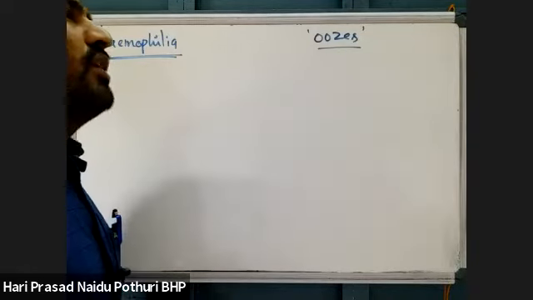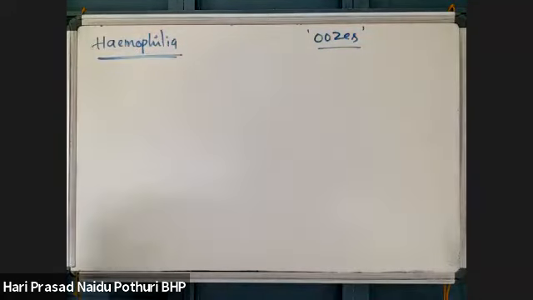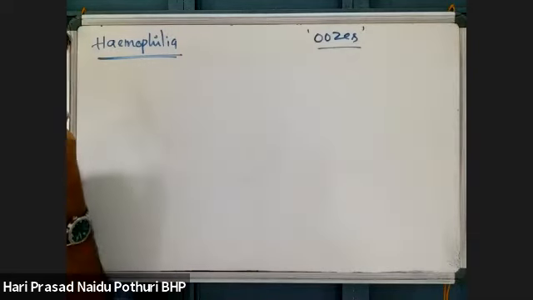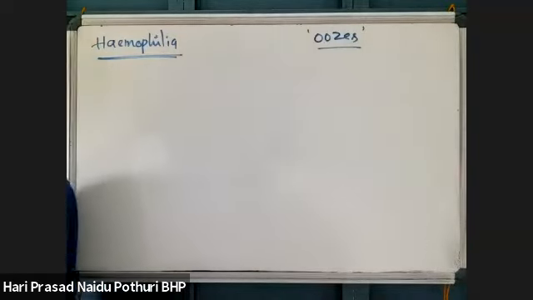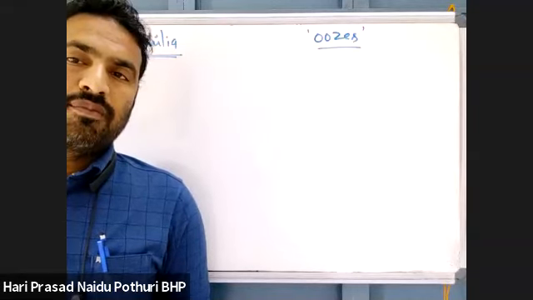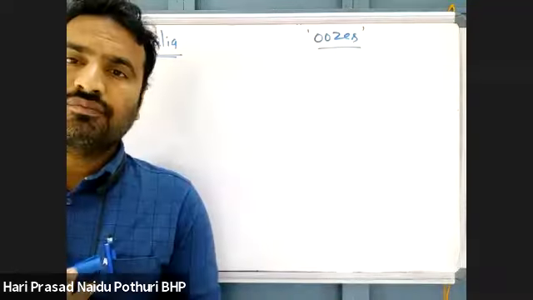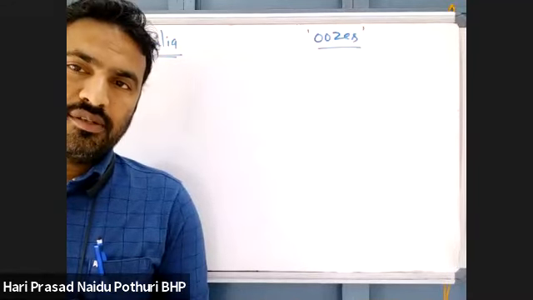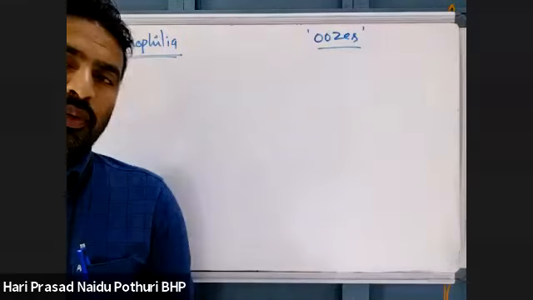Next, hemophilia was first discovered in Queen Victoria's family. It is also called royal disease, as it is very common in the royal families in Europe.